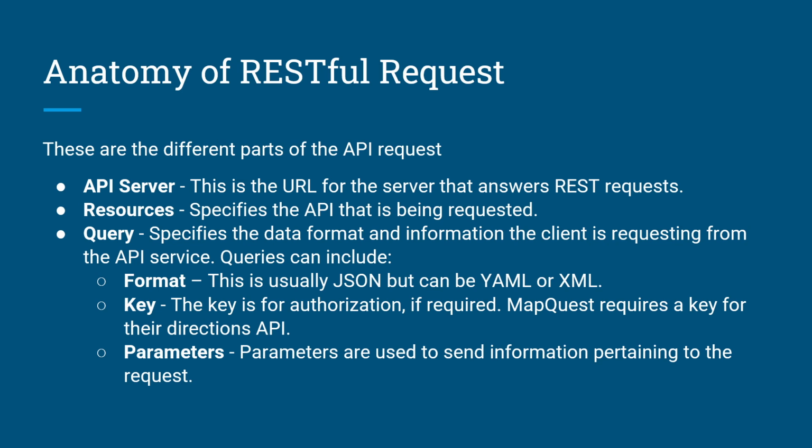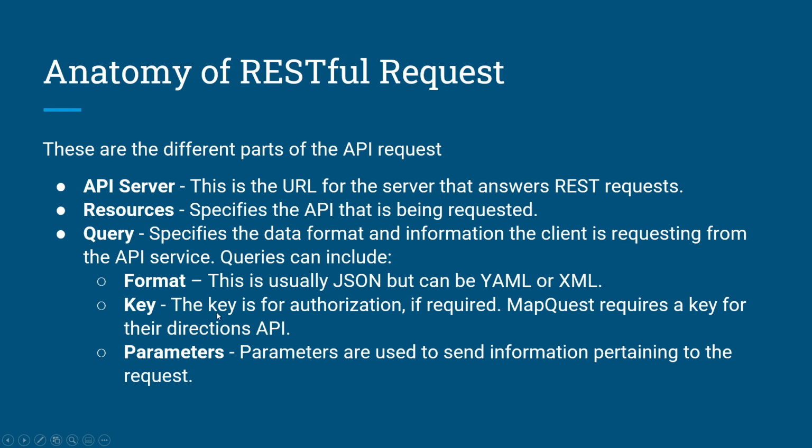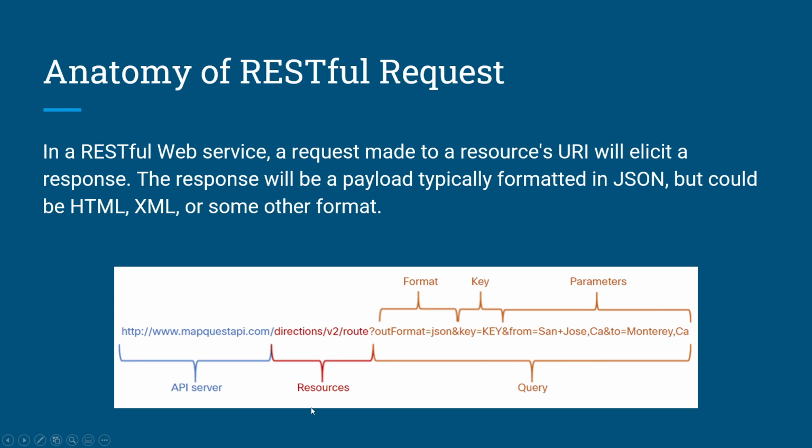Queries can include the following. Format: this is usually JSON but can be YAML or XML. In the previous example, it uses JSON. Key: the key is for authorization if required. MapQuest requires a key for the Directions API. In this URI, you need to replace the key with a valid key to submit a valid request.